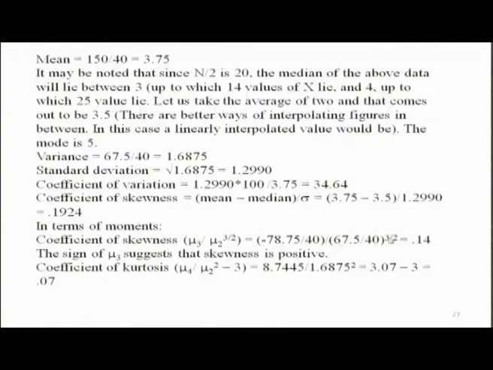It can happen. You may note that coefficient of skewness defined in terms of mean minus median by sigma is a positive number. Mean is greater than median, so it is a positive number. Defined in terms of moments, it is actually a negative number, because mu 3 is negative. So, what do we do?